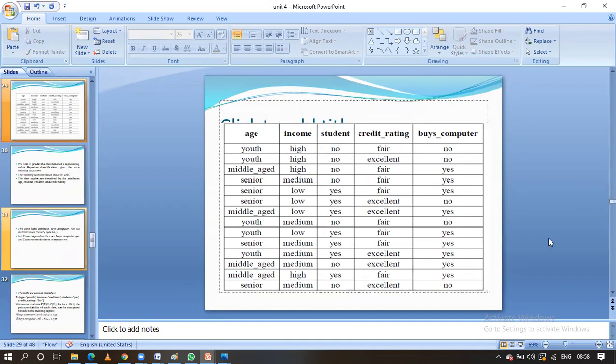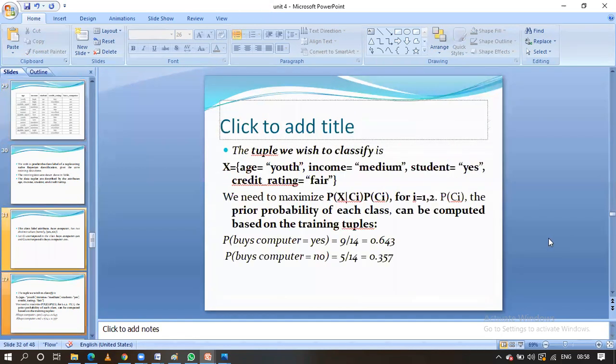That gives the probability of buying a computer equal to yes. Now we can easily calculate this. Overall there are 14 tuples, and on that, 9 yes's are there. Likewise, we calculate the probability of buying a computer equal to no, that is 5 by 14: overall 14 tuples, and 5 of them are no.